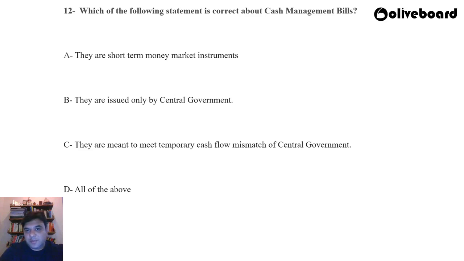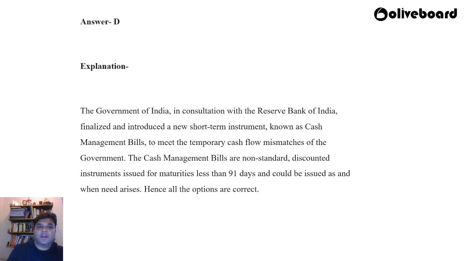Which of the following statements is correct about cash management bills? A, they are short-term money market instruments. B, they are issued by the central government of India. C, they are meant to meet temporary cash flow mismatch of central government. D, all of the above. Cash management bills. Okay, I want more answers here because they can ask you questions on instruments of investments a lot. So let's take a look at the answer. The answer is D, all of the above.